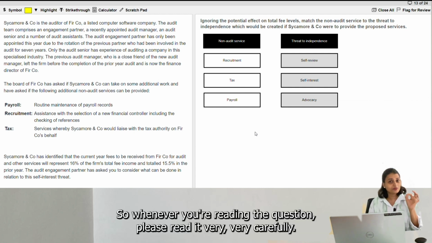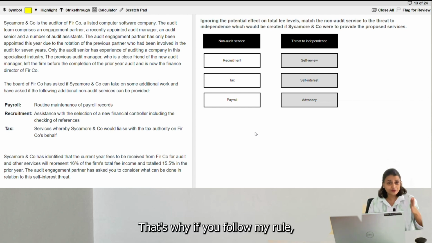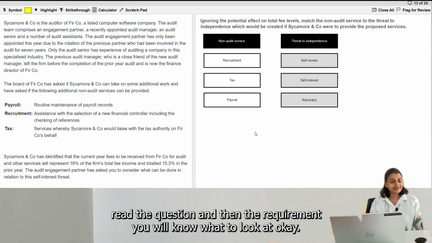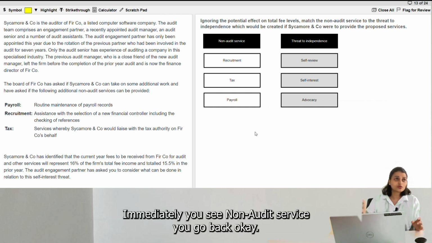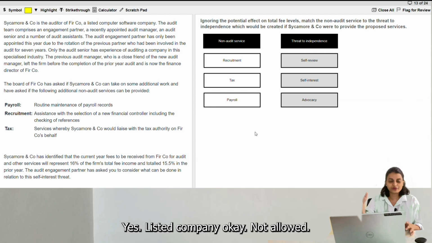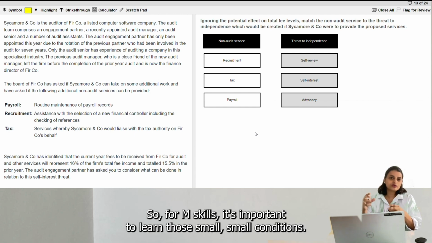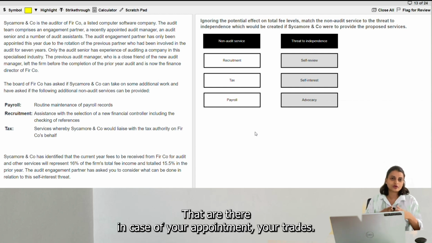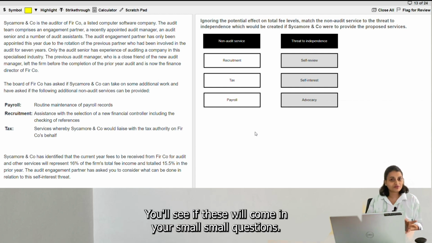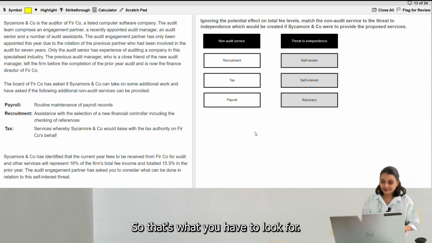So whenever you are reading the question, please read it very, very carefully. That's why if you follow my rule, read the question and then the requirement, you will know what to look at. So immediately you see non-audit service, you go back and ask, is it a listed company? Yes, listed company, okay, not allowed. So just start tuning yourself accordingly. For MCQs, it's important to learn those small conditions that are there in case of your appointment, your threats, your safeguards. These will come in your small questions. So that's what you have to look for.